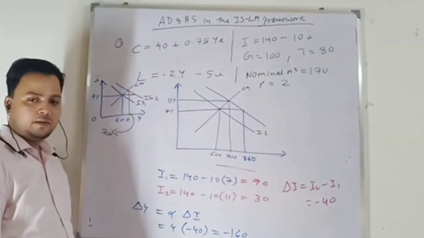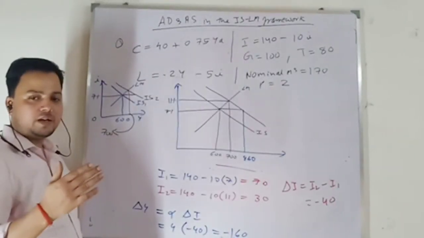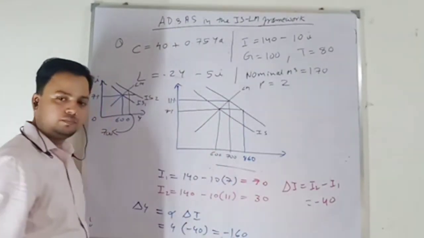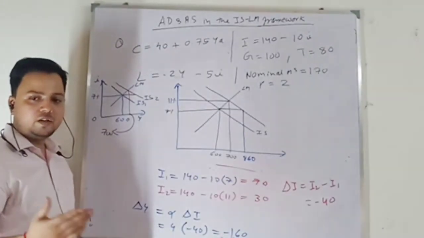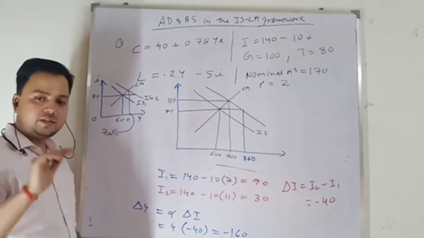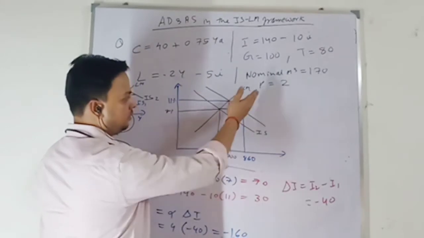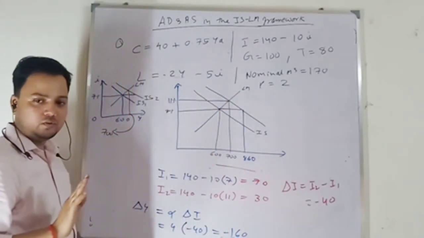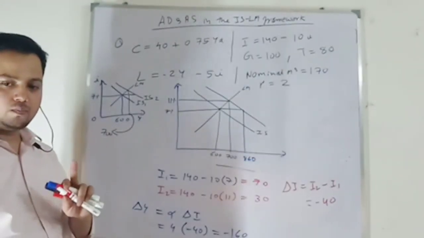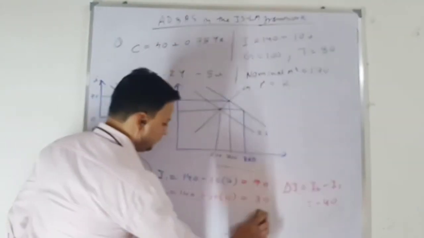Okay. So always remember, I have to increase money supply by so much that my rate of interest does not change. Then there will be no crowding out. Crowding out happens because rate of interest increases. When rate of interest does not change, there will be no crowding out. Okay. And this is simple to verify because we know the formula of shift of LM curve. Okay. I have this point.